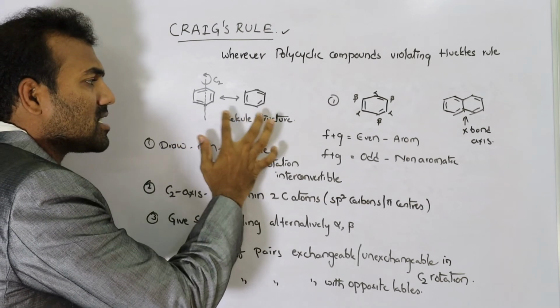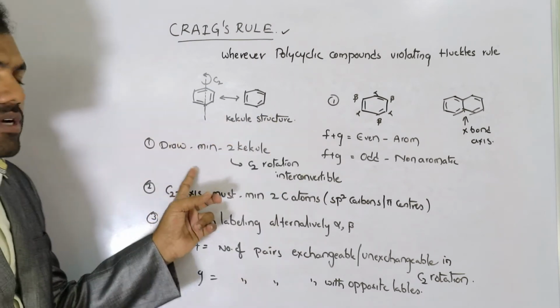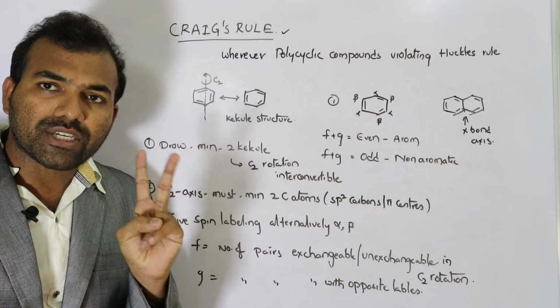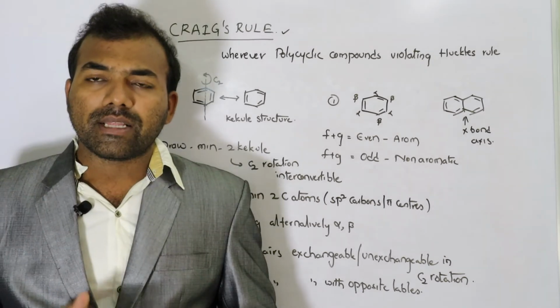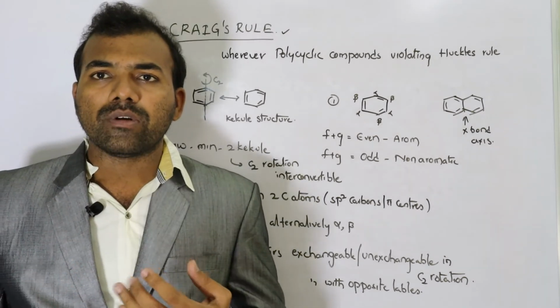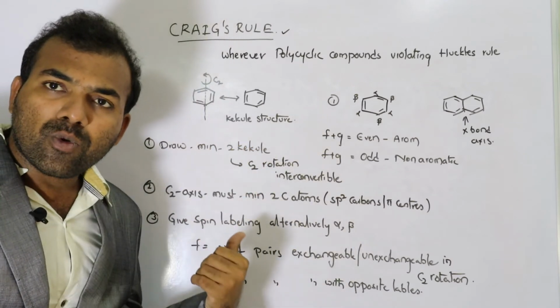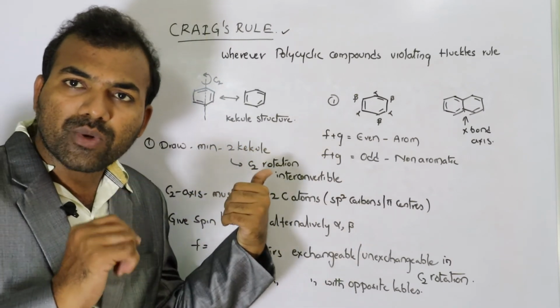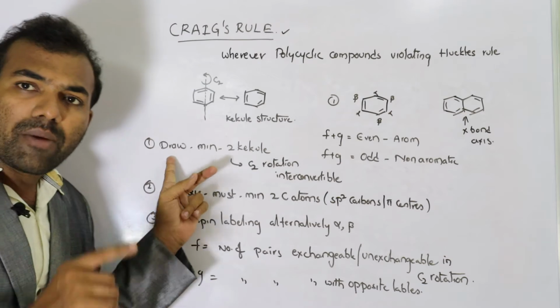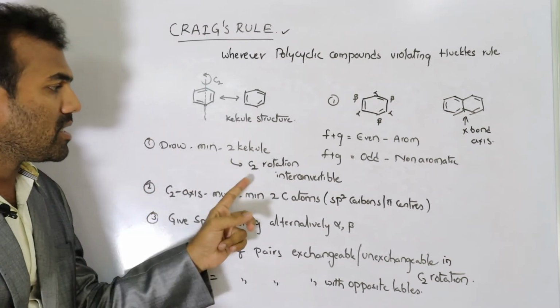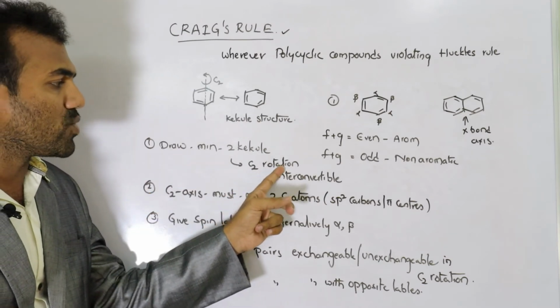These 2 resonance structures are called Kekule structures. So we should write a minimum of 2 Kekule structures. If we want to explain the aromaticity of any compound, then there are some rules according to Craig. The first rule is we should draw a minimum of 2 Kekule structures along the C2 rotation.